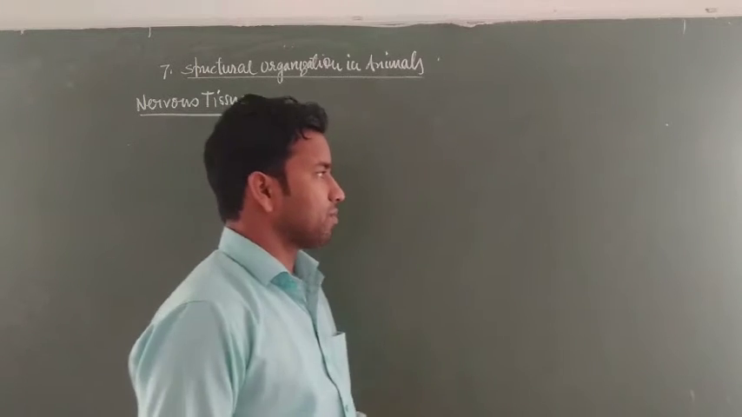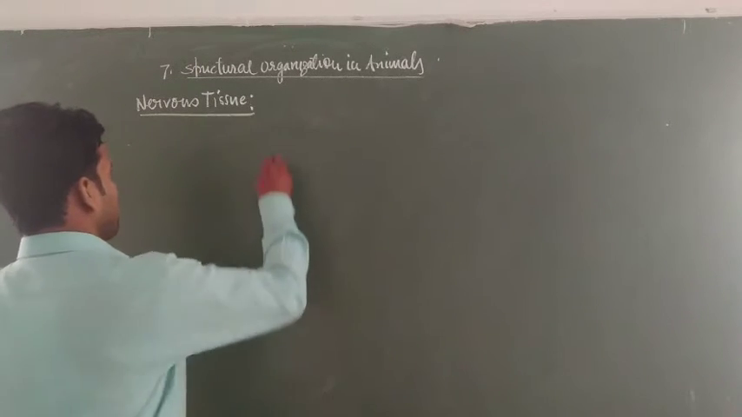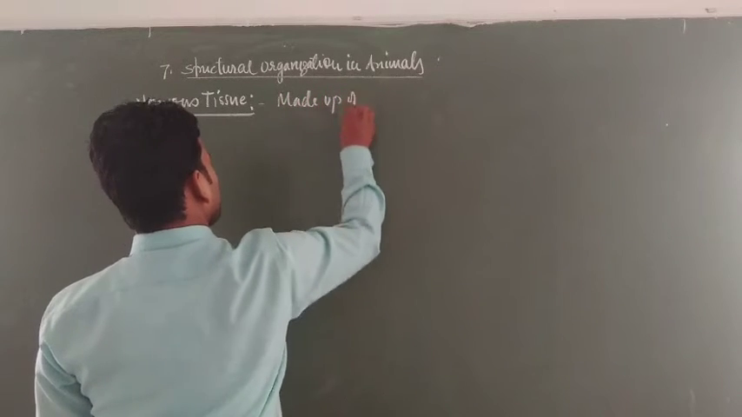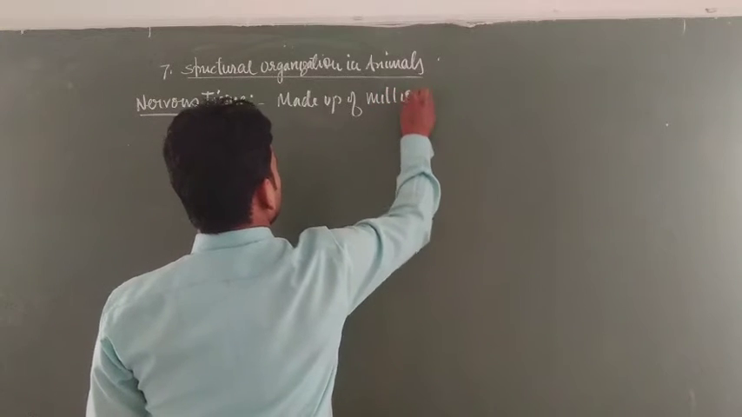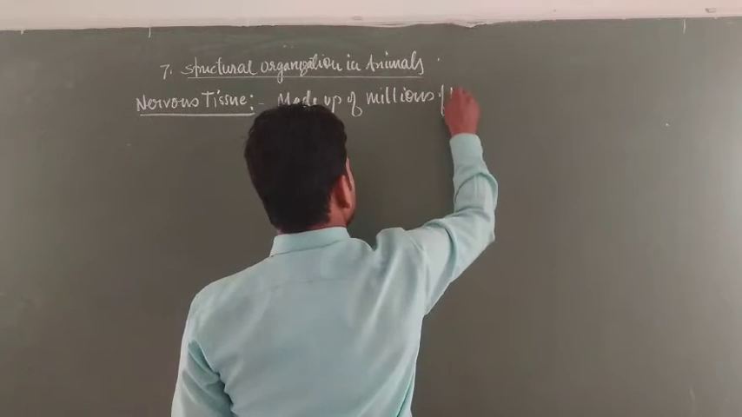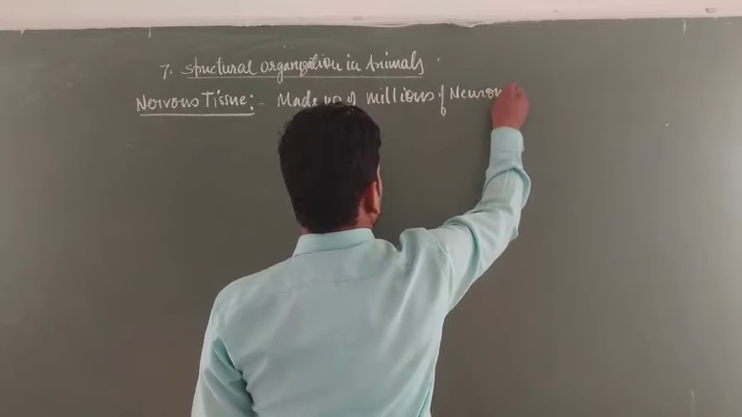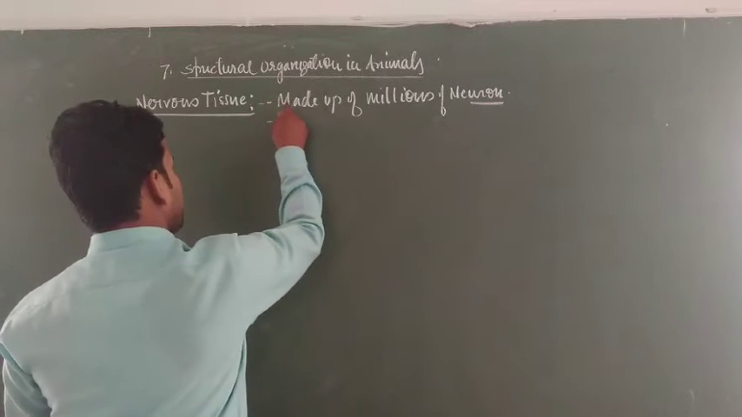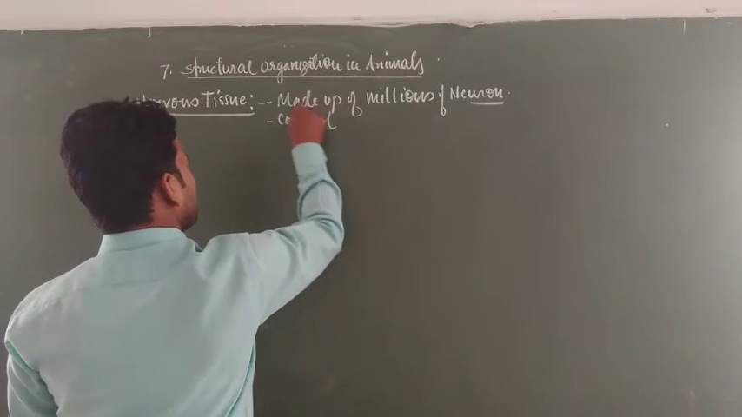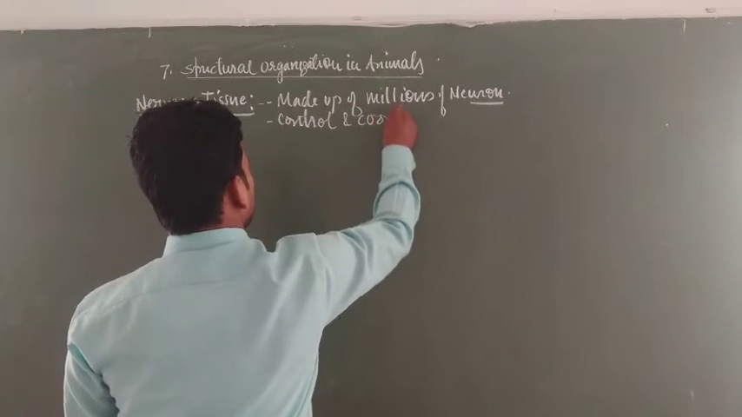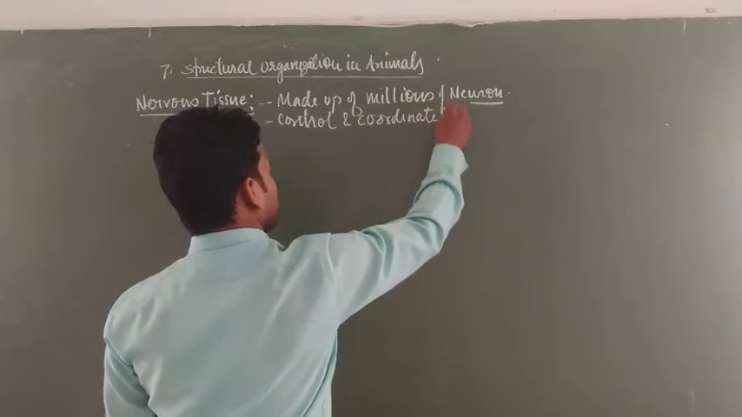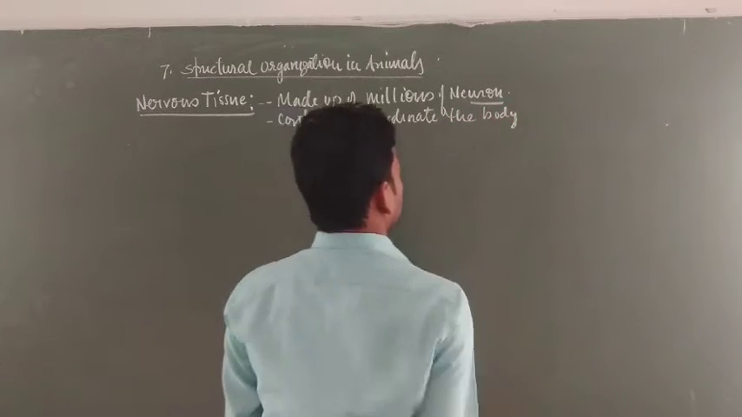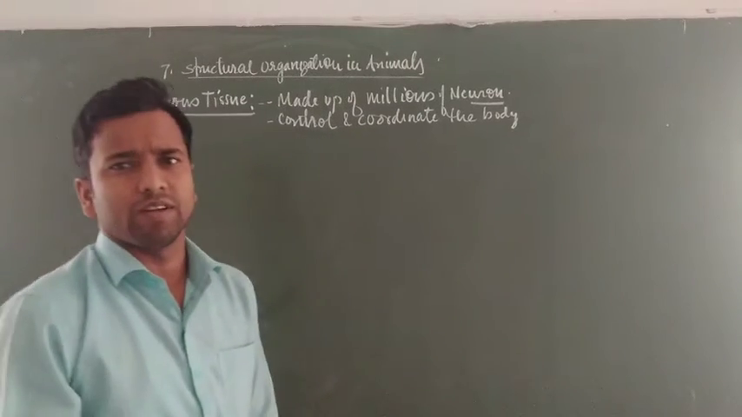The nervous tissue is made up of millions of neurons. It directly or indirectly controls and coordinates the body against different types of external stimuli.